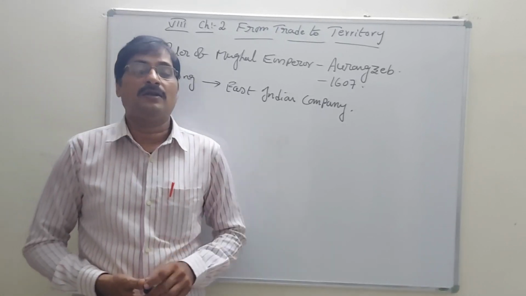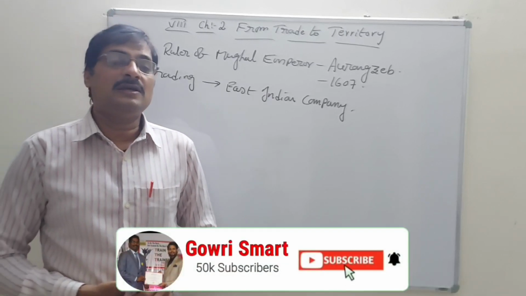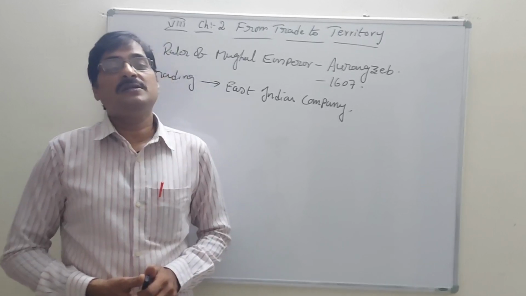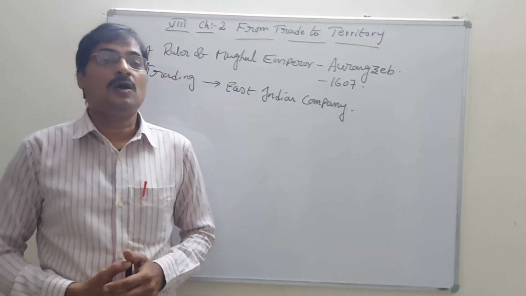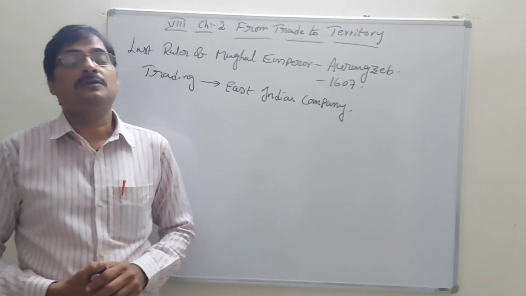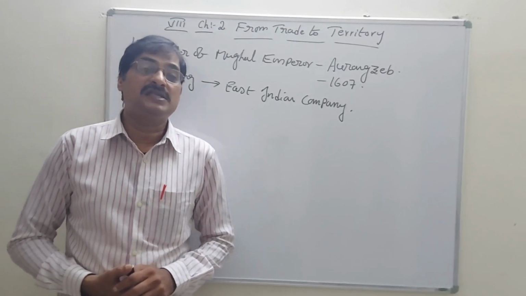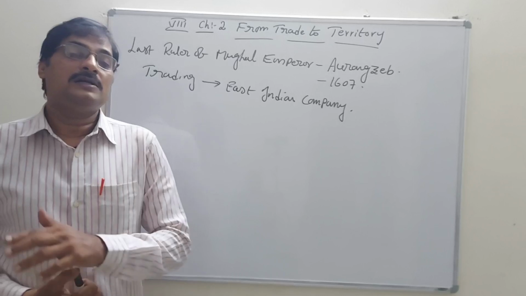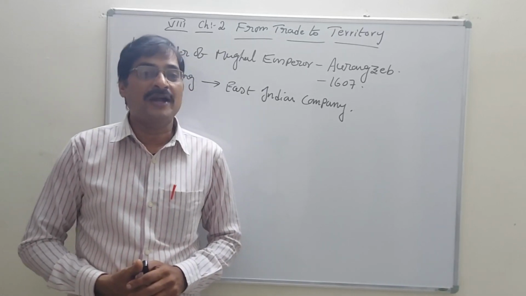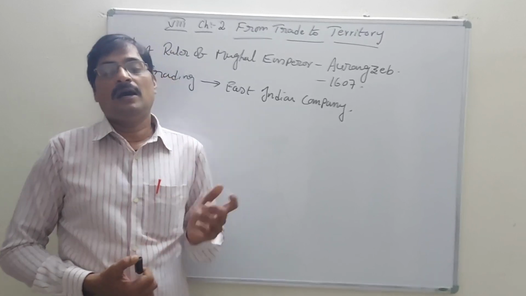But many people came. One of the important persons is Vasco da Gama. He found the sea route to India from Europe. He wanted to find an easy method of trading using sea ways, so he wanted to find a sea route from Europe to our country.